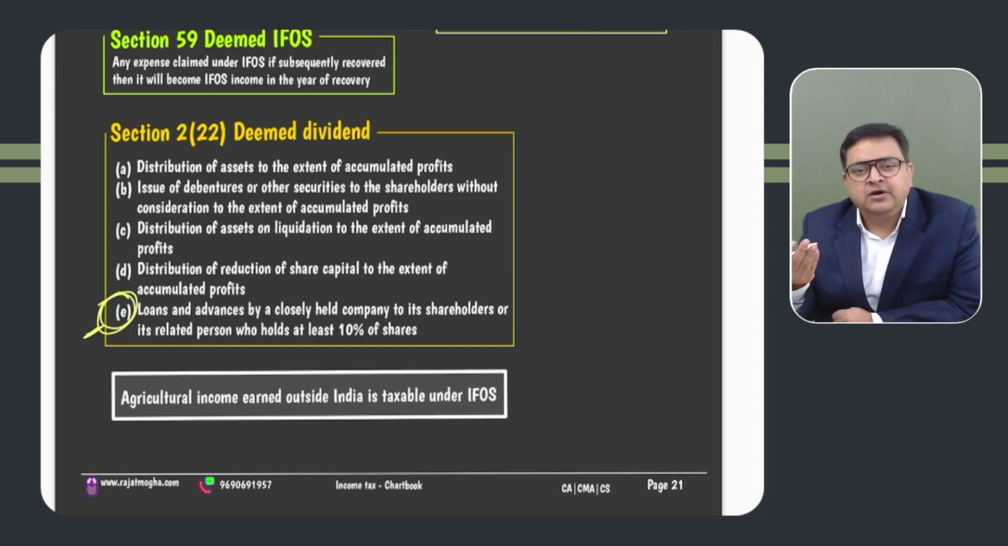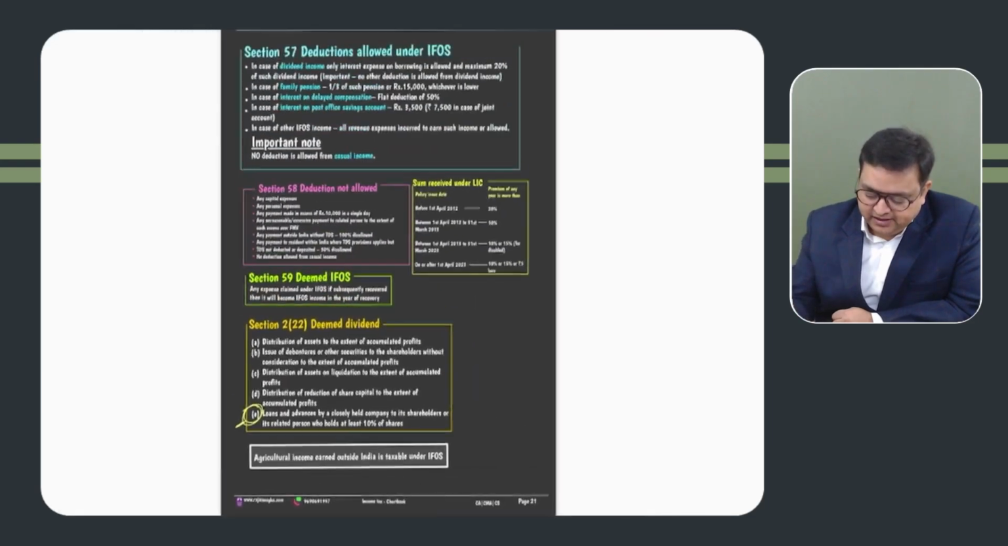Global income is taxable. For non-ordinary or for non-resident, it will be taxable if it is received in India, right? Because we understand that it is outside income. So the non-resident will say, why will I pay tax? Only if it is received in India. But I would like to mention over here that agriculture income from outside India will be taxable, right?